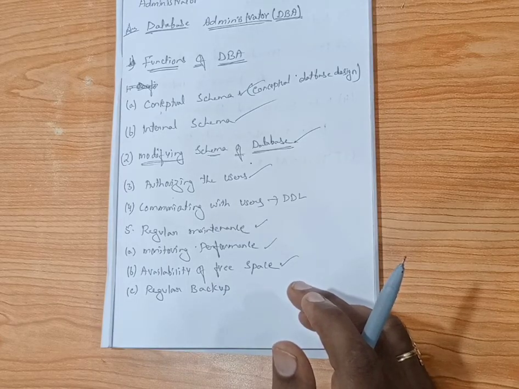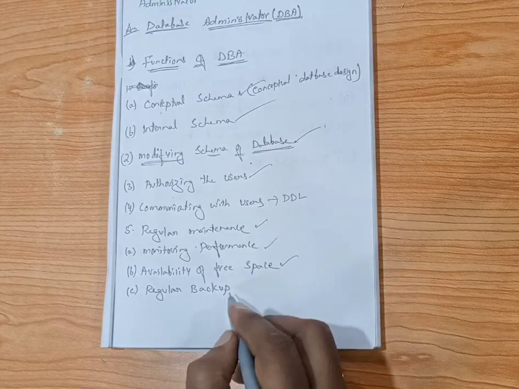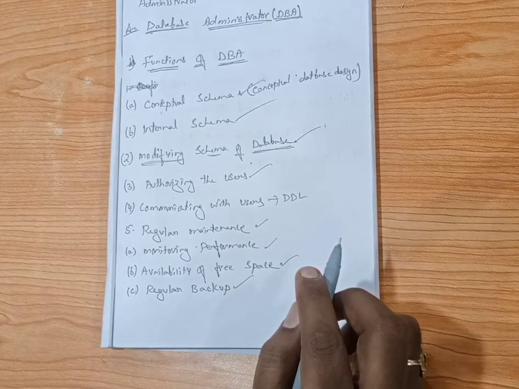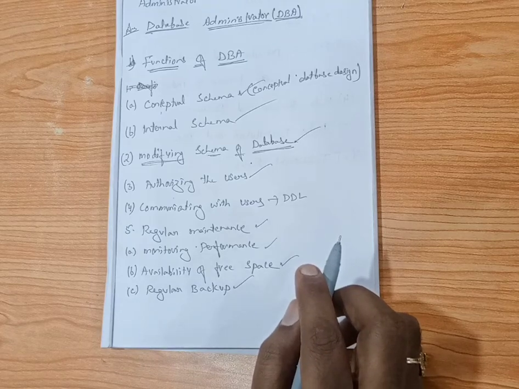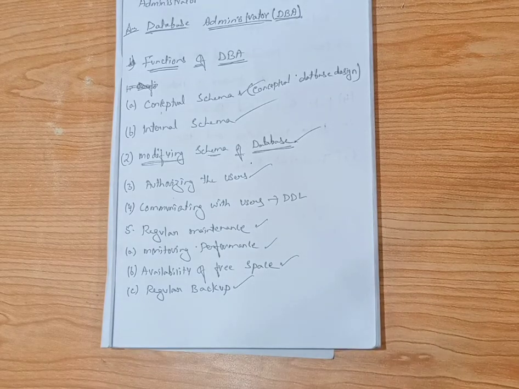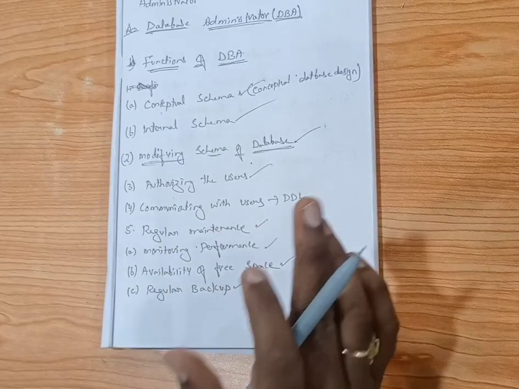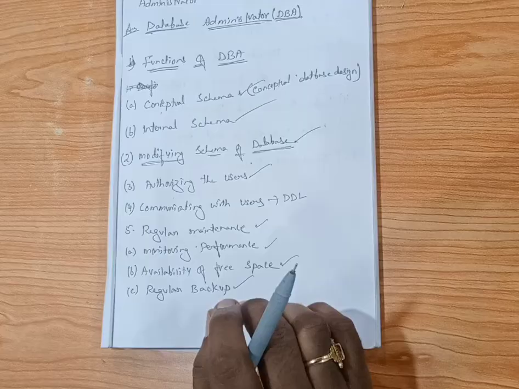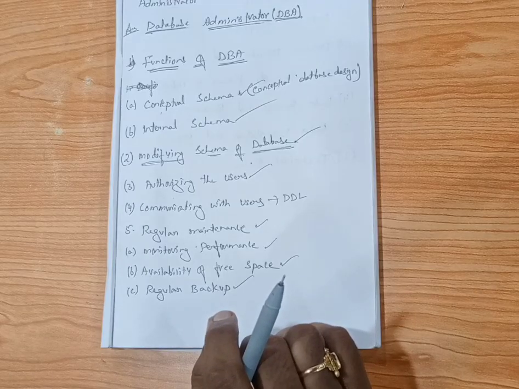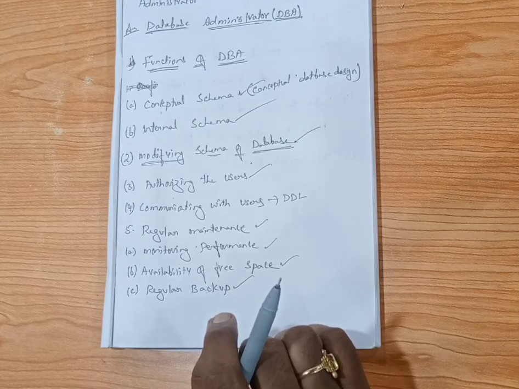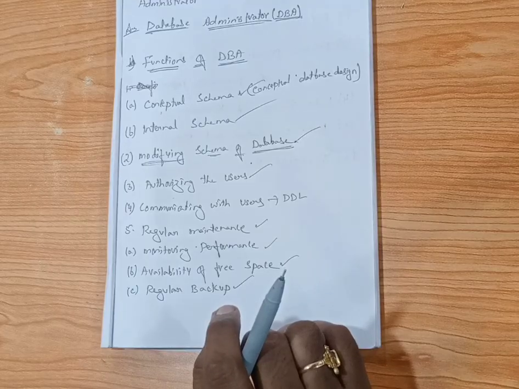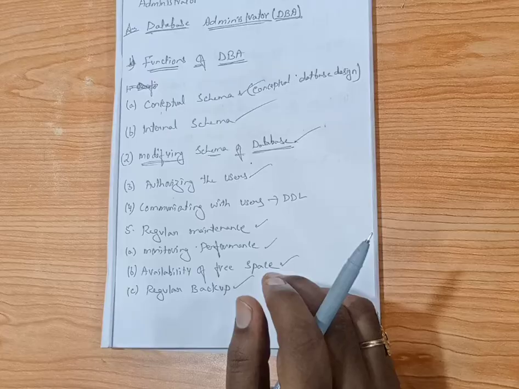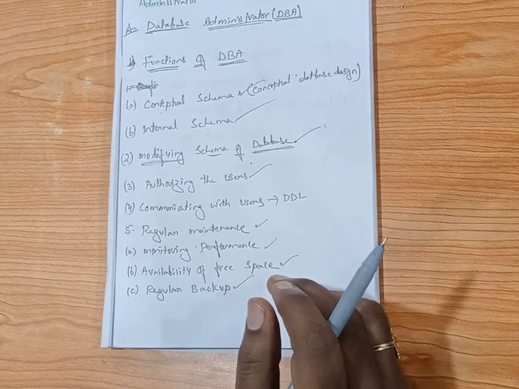Next is regular backup. We have to maintain regular backups also. Without maintaining regular backups, how are we going to maintain the records? If a person comes and asks for the data of March, without records, how are we going to produce the data? We cannot produce the data. So we have to maintain regular backups, and with the help of regular backups only can you maintain the records in a proper manner.